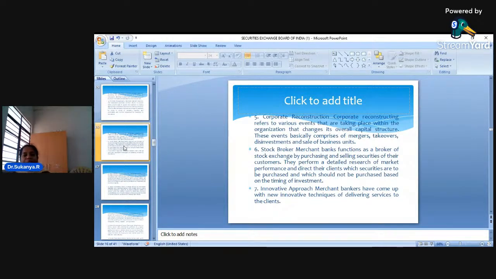And then merchant bankers also play a very important role in corporate restructuring. What do you mean by corporate restructuring? This is nothing but, dear students, now let us say I'm starting one particular company. I want to know how to design the capital structure of my company. Now let us say I'm starting a company with 20 lakh rupees. I'm just having 5 lakh rupees with me.